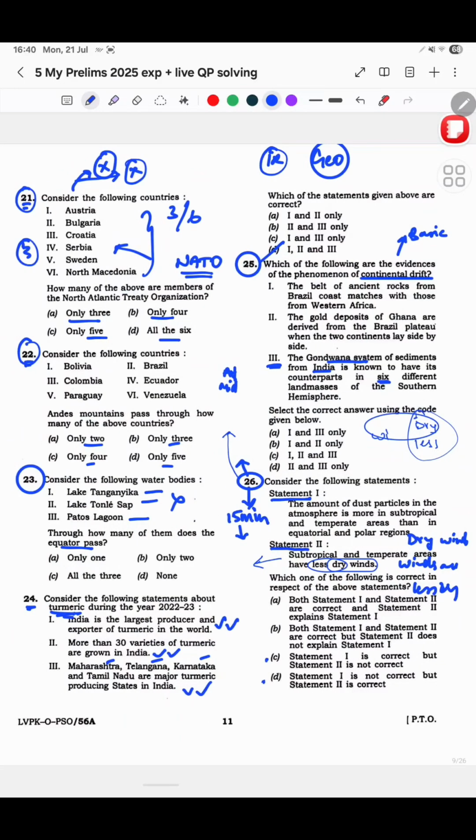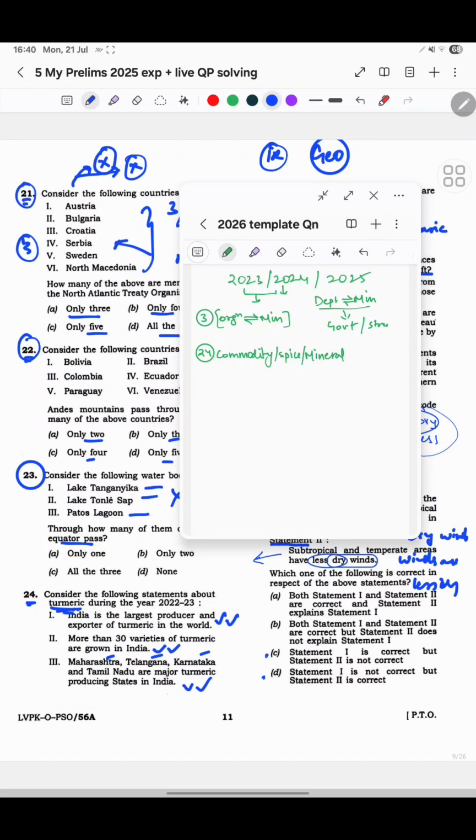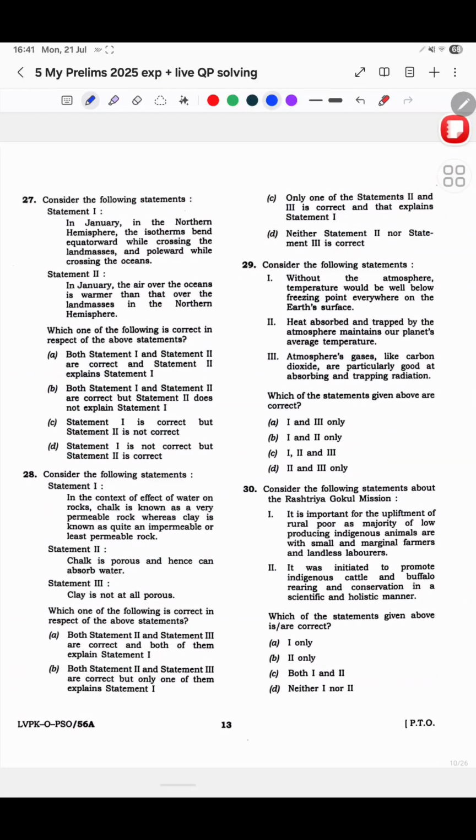Now, coming to the pattern again, in 2023 they are asking about lakes. They are trying to map it to a country, a city, or basically a longitude and latitude. If you remember, there was a question where they said the equator, like if a line passes through Delhi, then it will also pass through Bangalore or Hyderabad, 82.5 something like that. I don't remember, but something like this. So, going on to the next question.